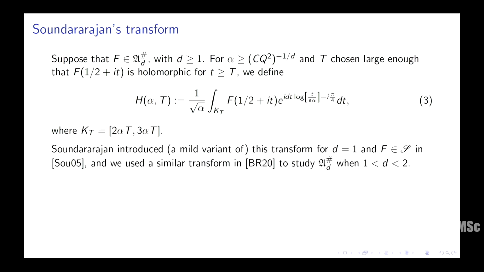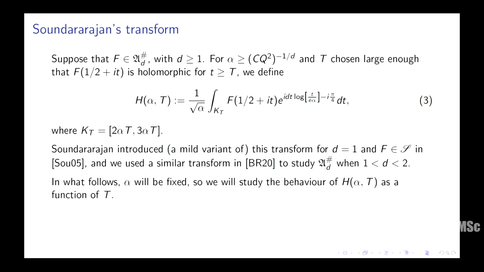Okay. So Soundararajan introduced a mild variation of this, right? And we use a similar transform to study the elements of A sharp D between degrees 1 and 2. In fact, we showed there were none of them. There were no such elements. So what follows, alpha will be fixed basically, and we will study the behavior of H alpha t as a function of t.